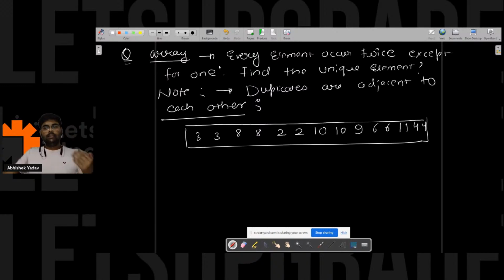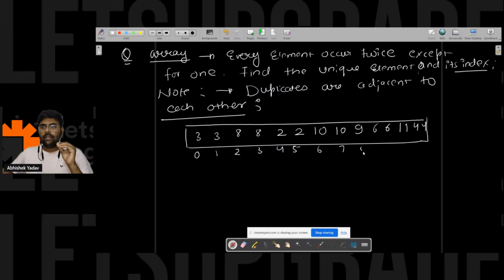And here you can see the question again. Every element occurs twice except for one. Find the unique element and its index also. You have to find the unique element and at what index that unique element is present. So here the indices are 0 1 2 3 4 5 6 7 8 9 10 11 12 13 and 14.